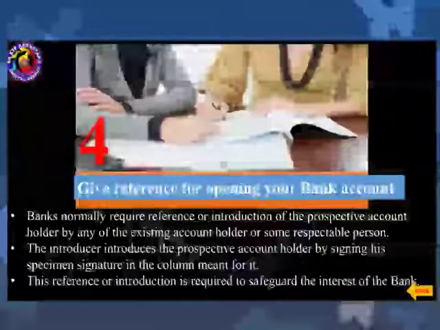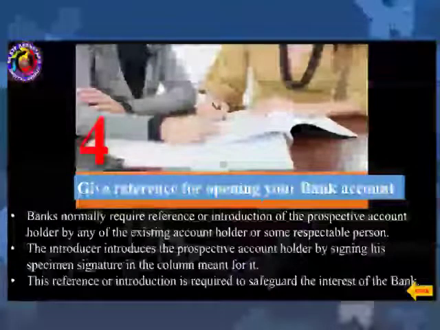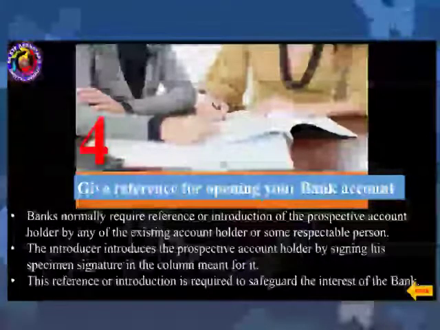Only then you can open an account in a bank. The introducer introduces the prospective account holder by signing his specimen signature in the column meant for it. This reference or introduction is required to safeguard the interest of the bank.